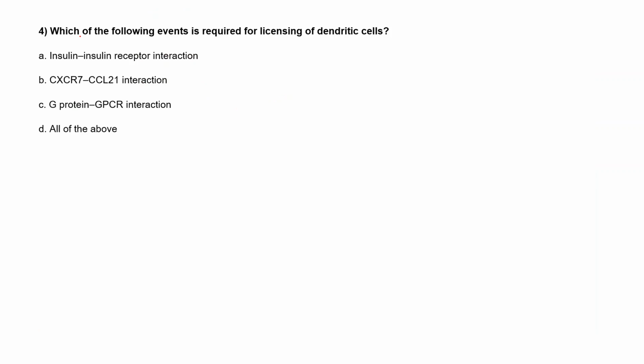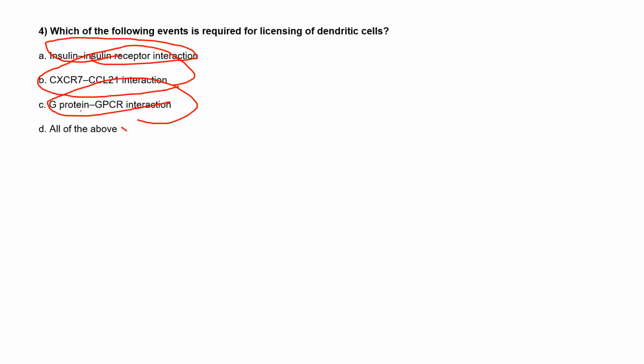So moving to the next question: which of the following events is required for licensing of dendritic cells? Option A is insulin receptor interaction. Option B is CXCR7 CCL21 interaction. Option C is G protein GPCR interaction. And option D is all of the above.